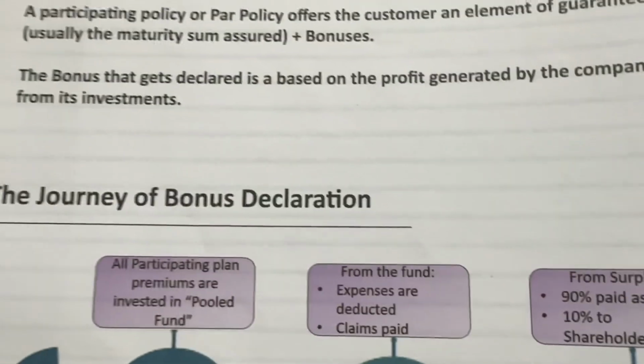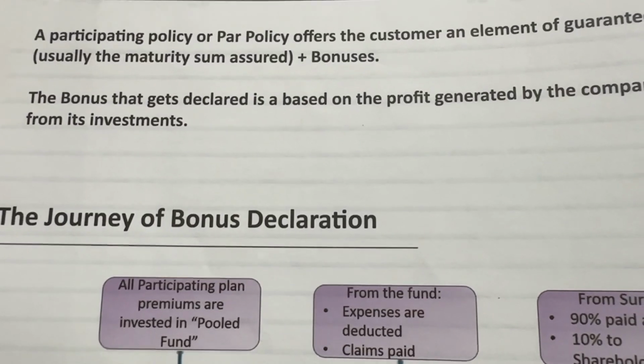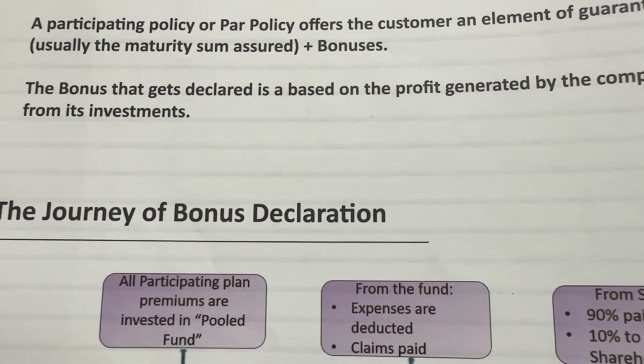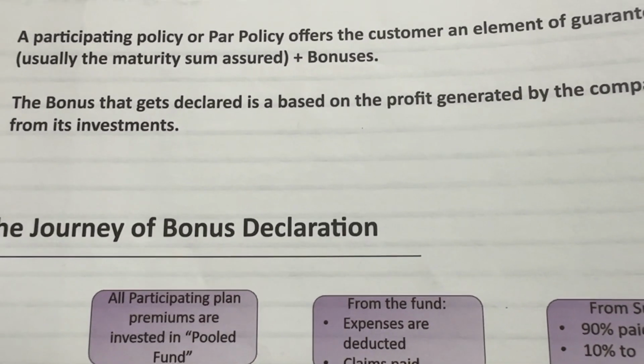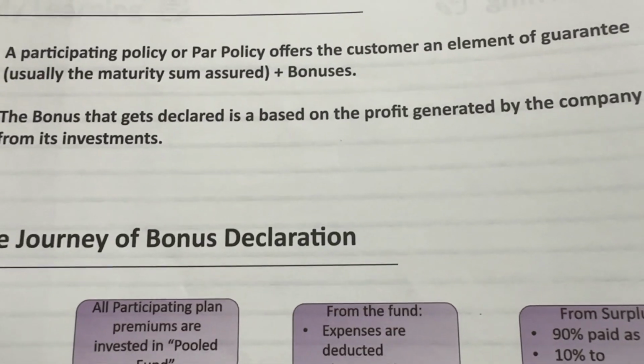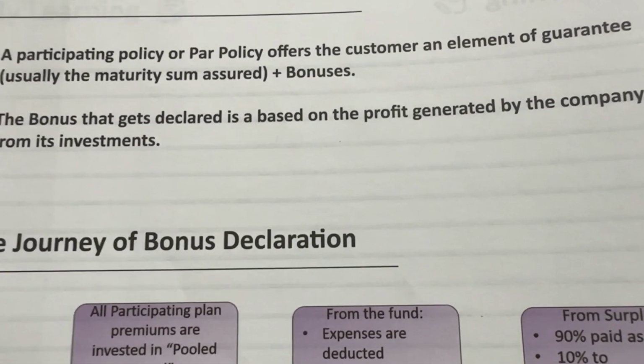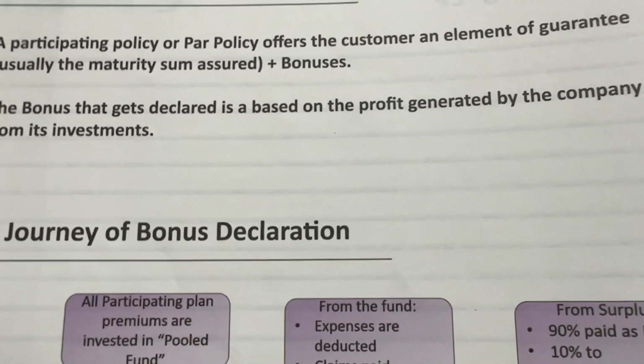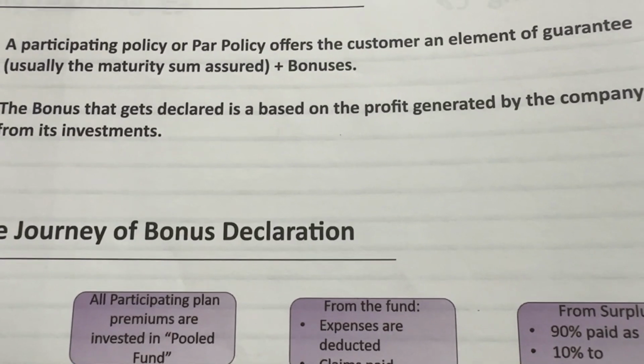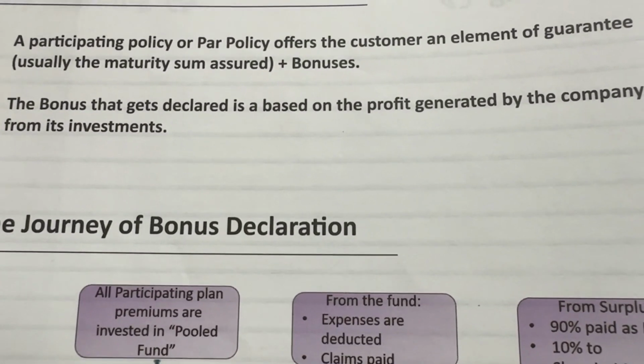Par fund means if I invest in par fund, I will get maturity sum assured plus bonus. Bonus, what kind of bonus? That which is declared based on the profit generated by the company. So when the company earns, they will give 90% as bonus. And what was the example?